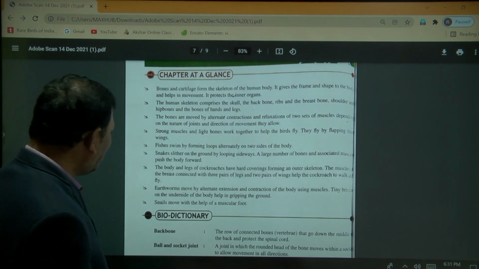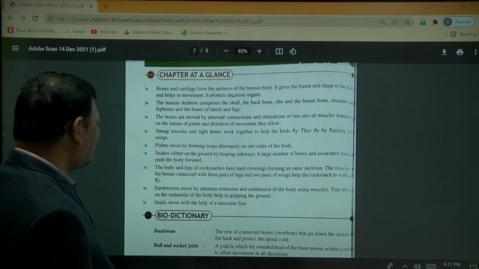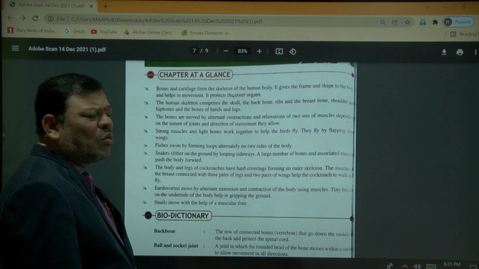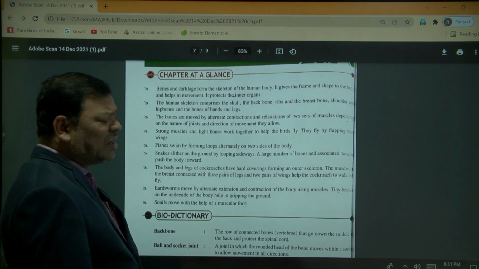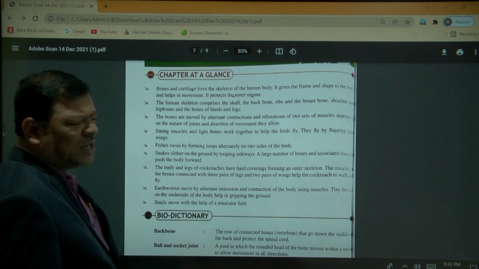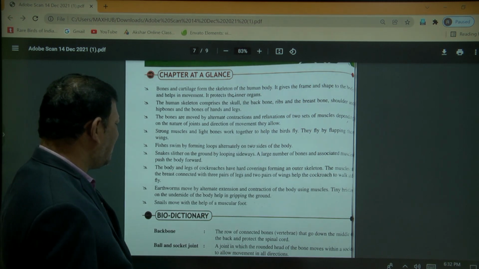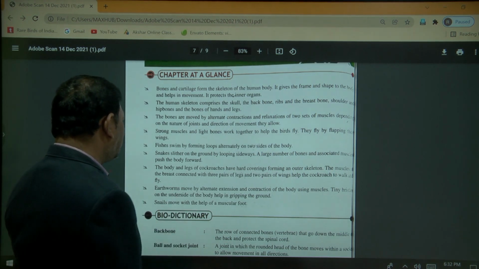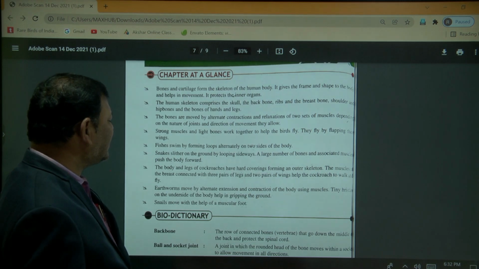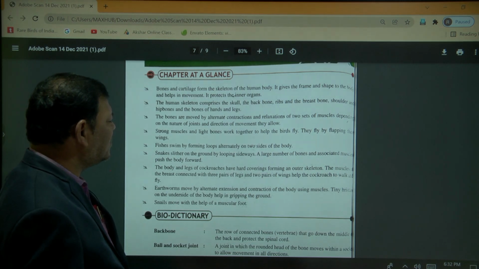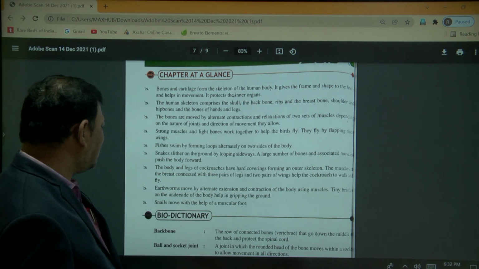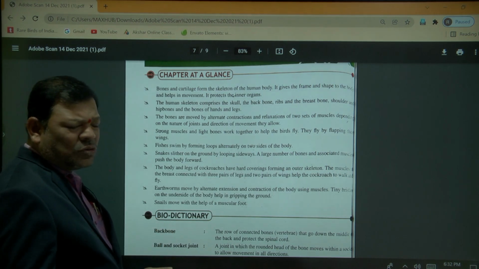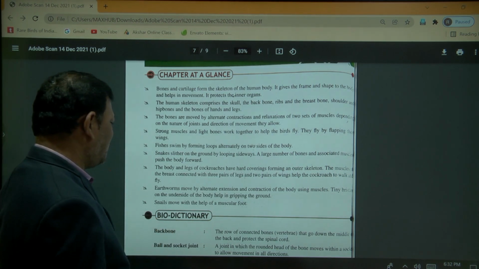Next one: earthworm. Earthworm belongs to the Annelida phylum. In the movement of this organism, you can see a segmented body structure, and true coelomates are present. Earthworms move by the alternate extension and contraction of the body using muscles. Tiny bristles on the underside of the body help grip the ground, and so they can move from one place to another place.